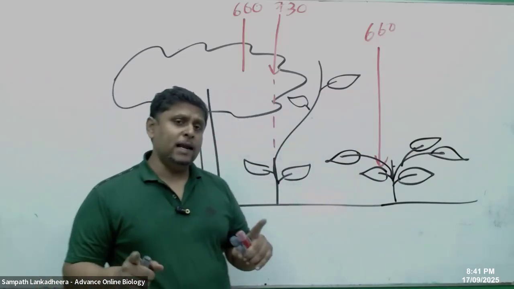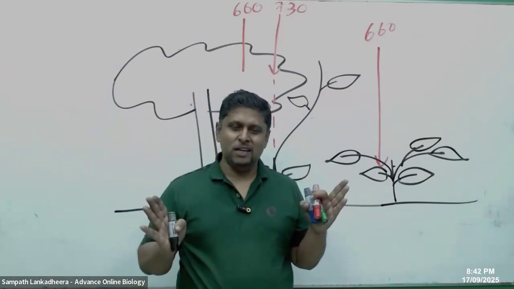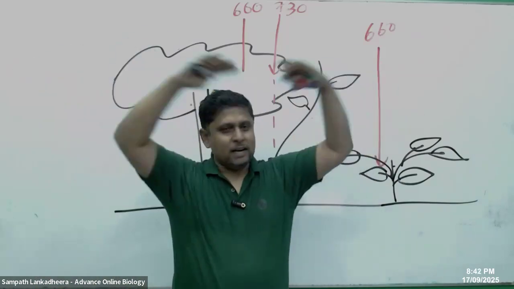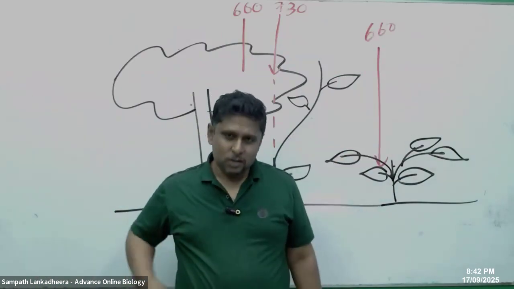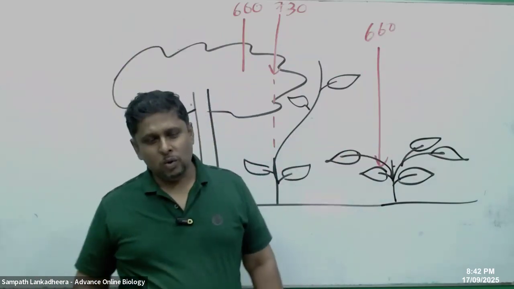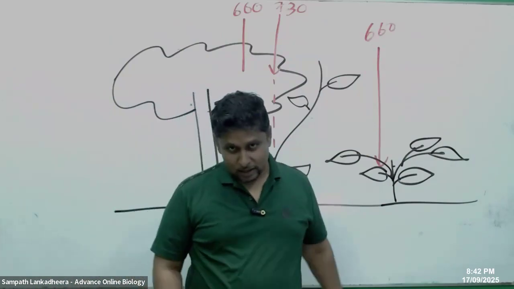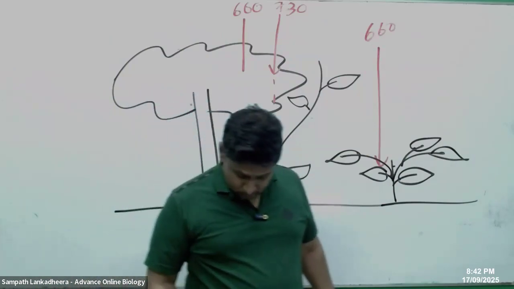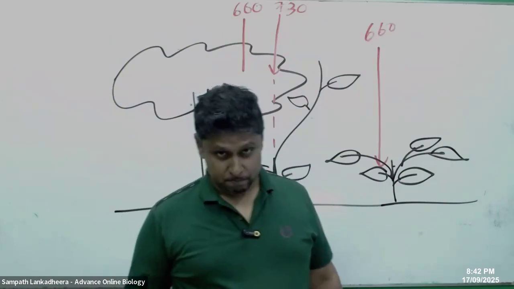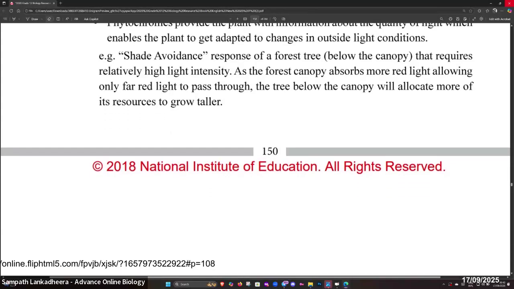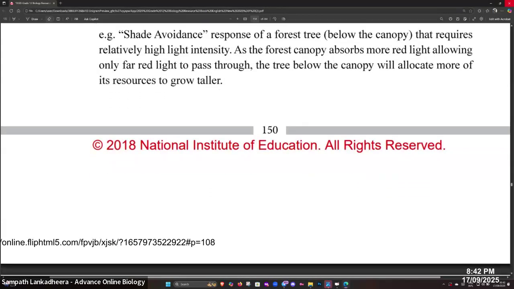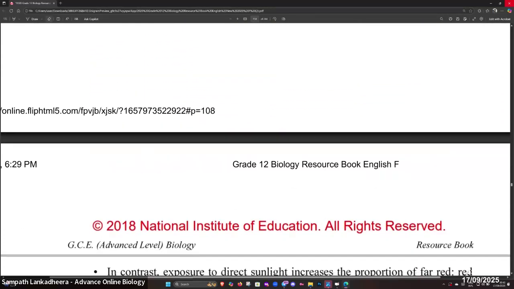So you see this clearly in a forest with a canopy. Canopy is like a tent-like upper layer, the crowns of the trees. The small plants try to grow taller to overcome the covering and shading, and direct exposure results in branching. That is the shade avoidance response. I think you understand that.